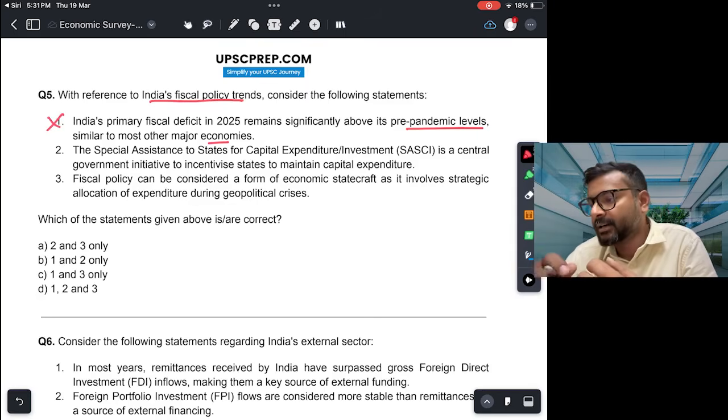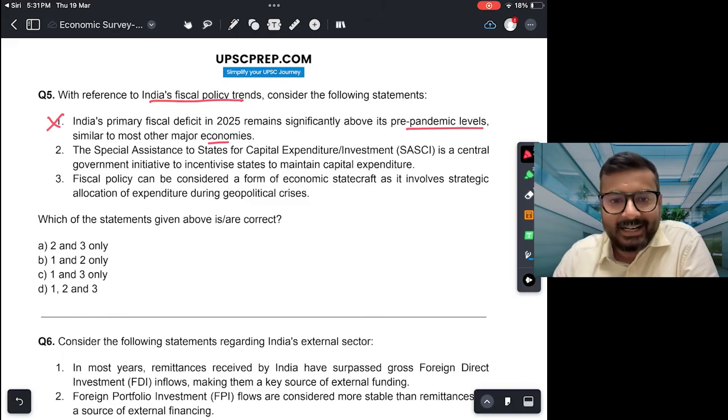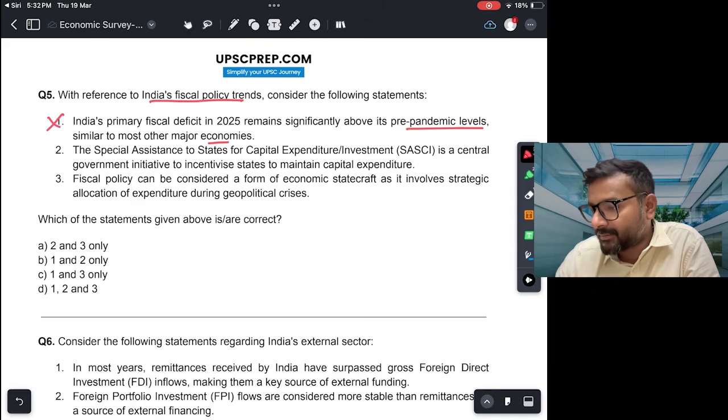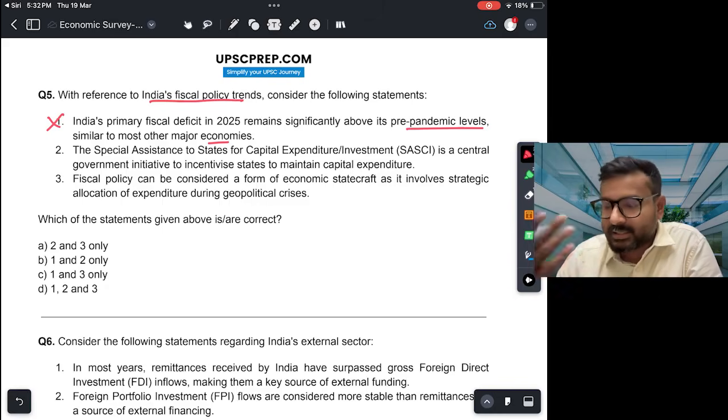If you look at India's fiscal policy trajectory, it has done quite well. India has been adopting a fiscal glide path. Of course, during the COVID year the fiscal deficit had increased a lot, but after that it has been able to reduce, and now in fact its primary fiscal deficit is lower than the pre-pandemic level. In fact, only India and Brazil are the major economies which have been able to achieve this, and all the other economies are still above the pre-pandemic level.